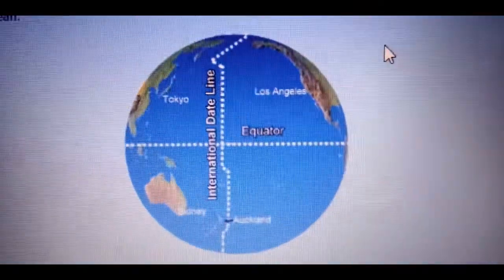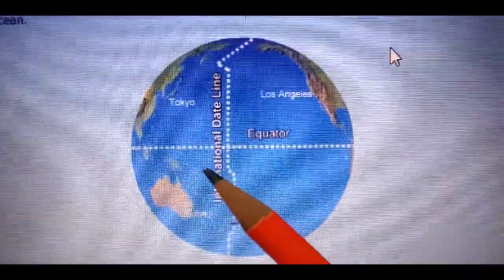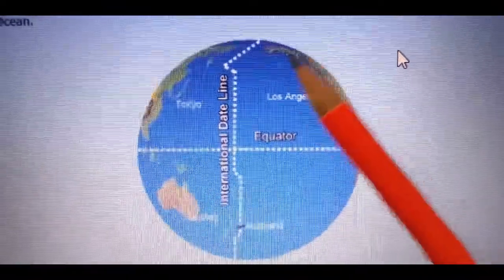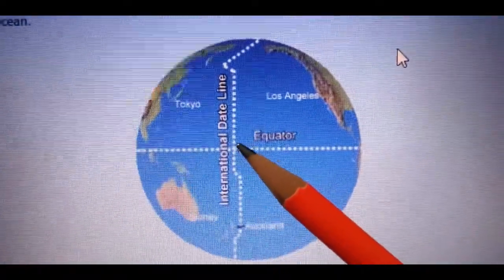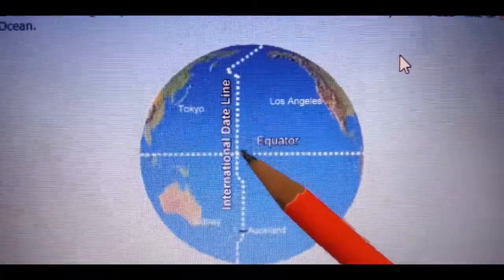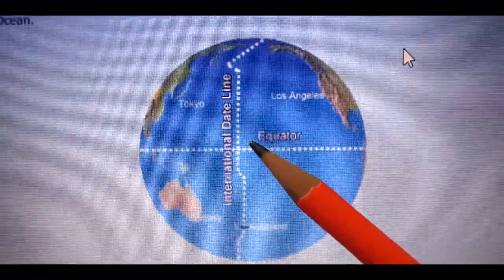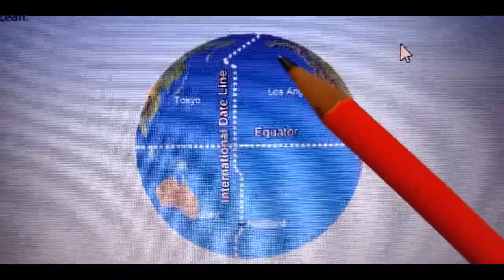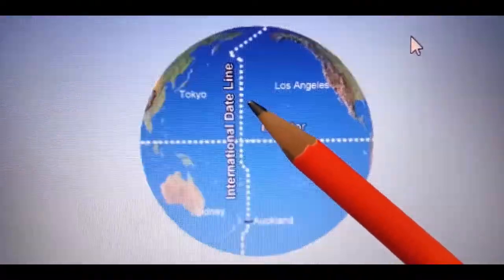Okay children, now let's begin with the international date line. This you can see is the international date line, which is in zigzag form. It is not a straight line, and the angle of longitude, which is the degree of longitude, is 180 degrees, and it lies in the Pacific Ocean. It crosses Bering Strait and many other islands.